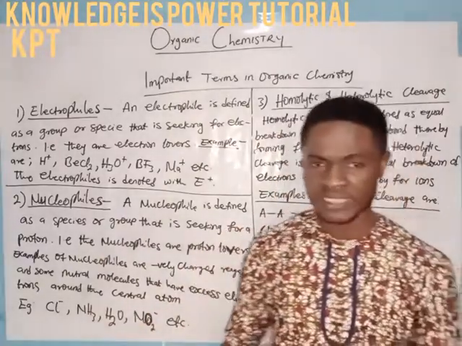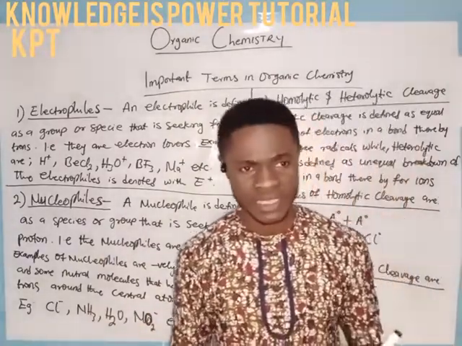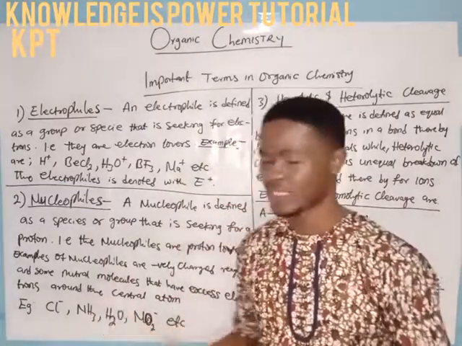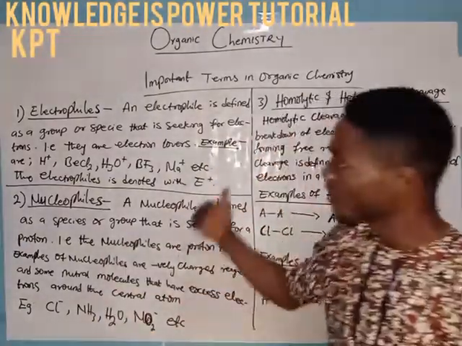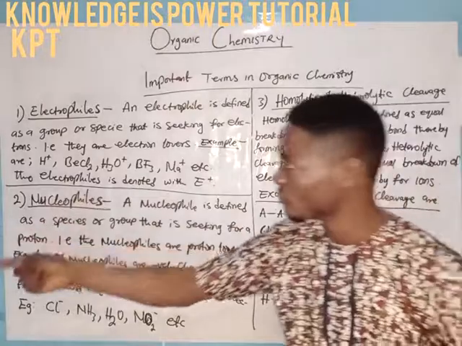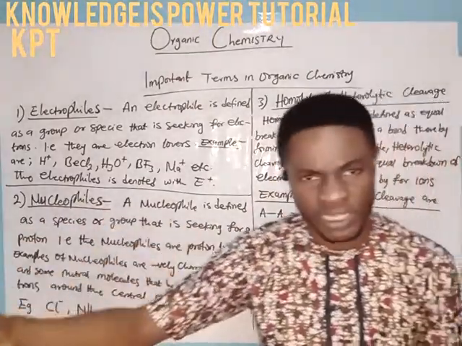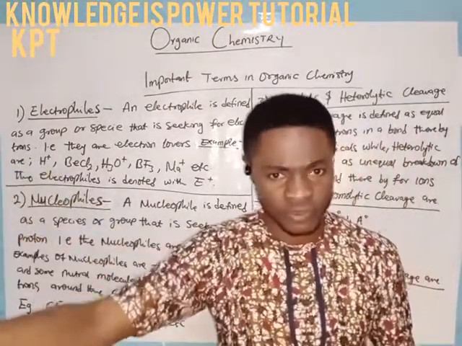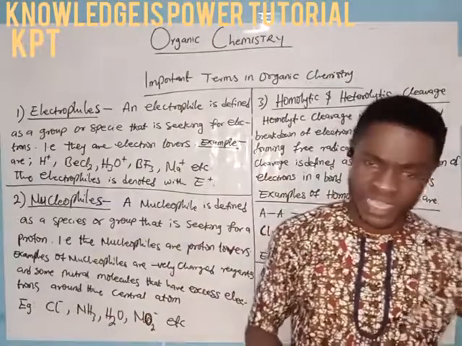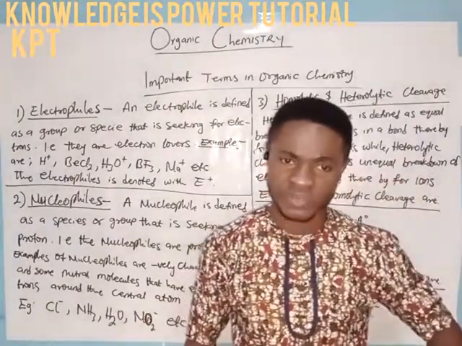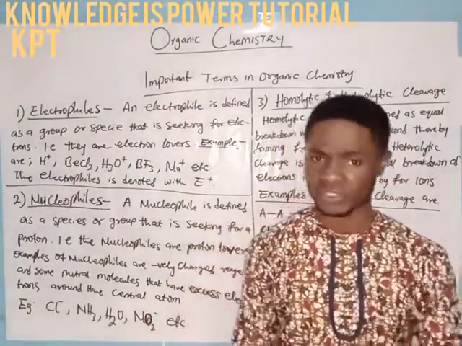No wonder like charges repel while unlike charges attract. Even that same law applies in chemistry. So therefore, electrophiles are electron loving. Since they are electron loving and the electrons which they love are negatively charged, the electrophiles themselves must be positively charged.